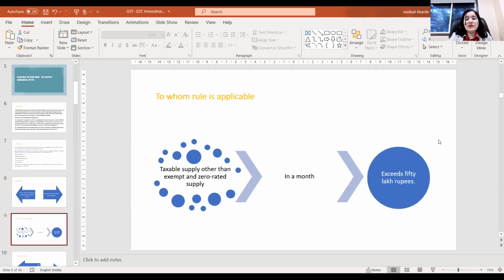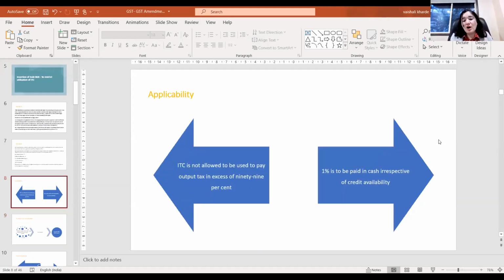So friends, the first question is to whom this rule is applicable, because this rule is not applicable to all taxpayers. This rule says that though you have a credit balance in the ITC credit ledger, for paying the monthly GST liability you can't use in excess of 99%. That means even though you have a credit balance, 1% of the tax liability has to be paid in cash only.